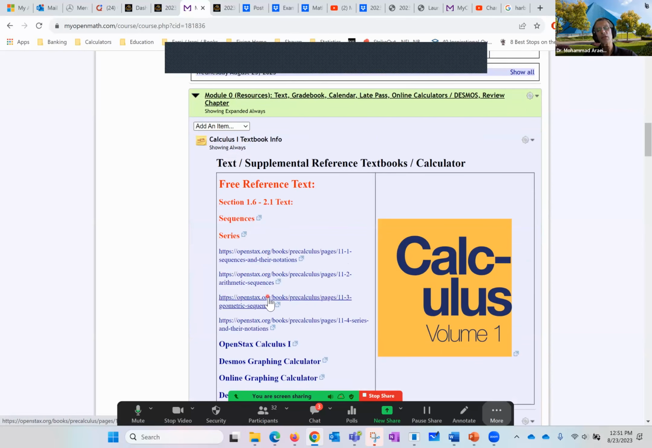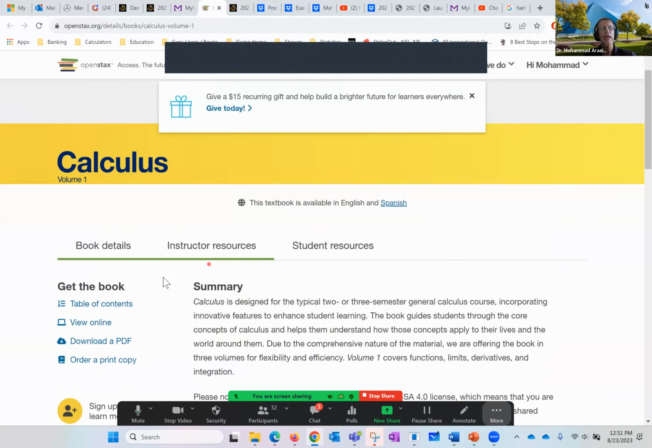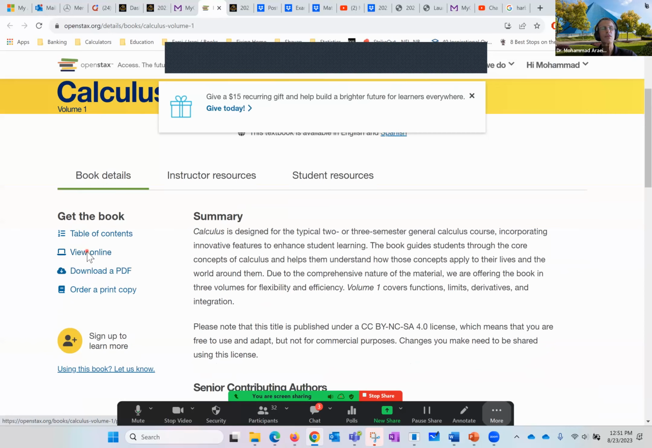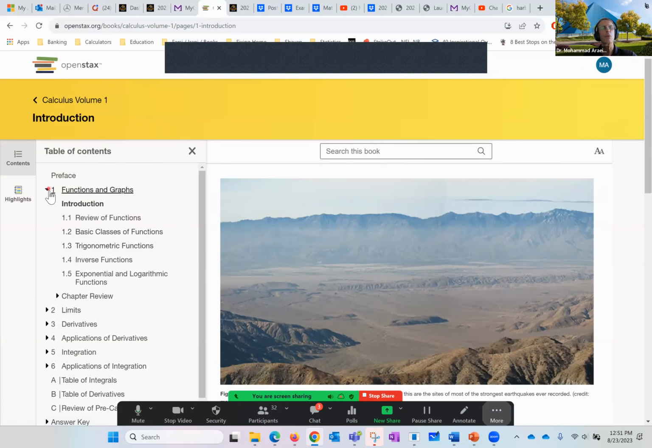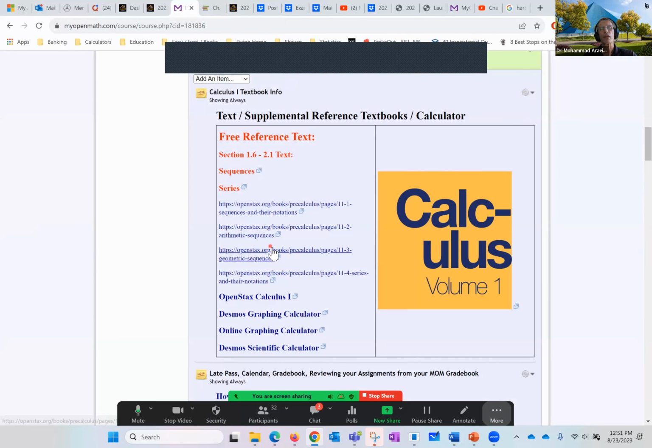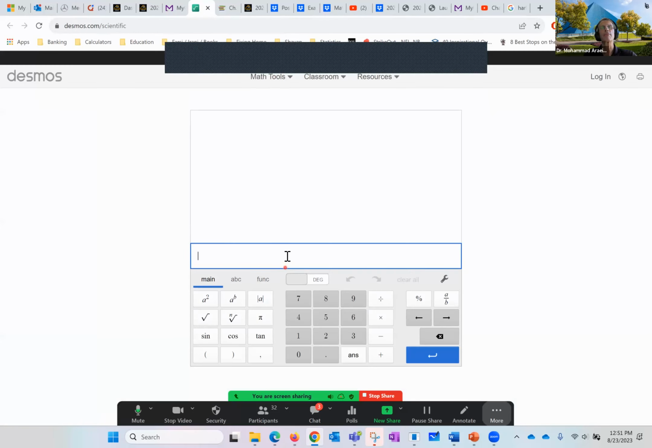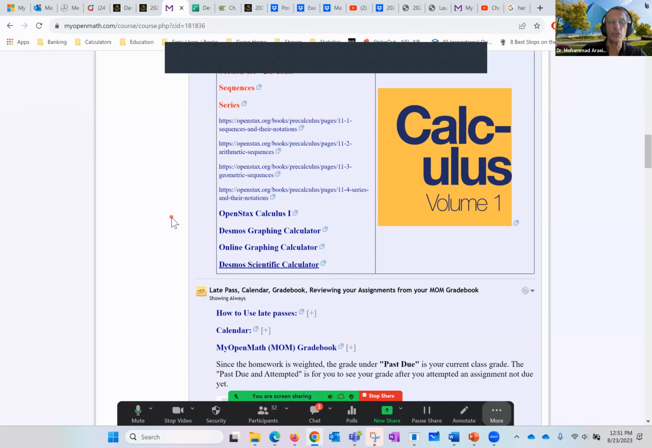First, these are the pages of some books that you can find for sections 1.6 and 2.1, the concept of sequences. Then this is a calculus text that you can click on here or click on here. This is your text. And on the left side where it says view online, that would be the best option. In some instances, you may not need the text, but in any event. Then we have things like, for example, a graphing calculator, another graphing calculator, or a scientific calculator. So take a look. This is a scientific calculator. My point being, we've provided everything for you for free, okay?